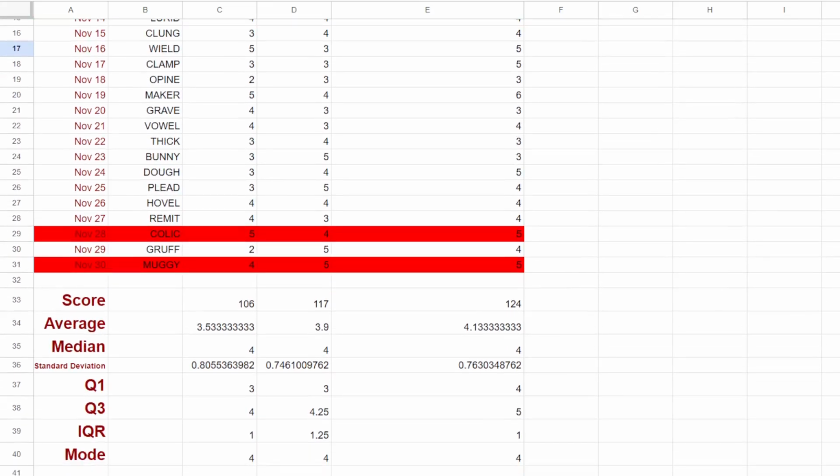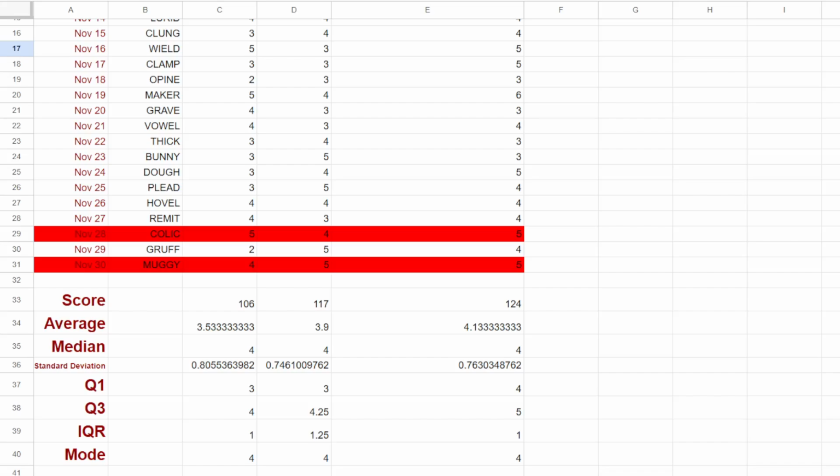Alright, so let's go over the scores and the stats here. 106 score for me, 117 for Squirtle, and 124 with my fall starting word. 3.53 average for me, 3.9 for Squirtle, so it stayed under a 4, which is good. With my fall starting words, it got to a 4.13 average though. Median in all situations, a 4.